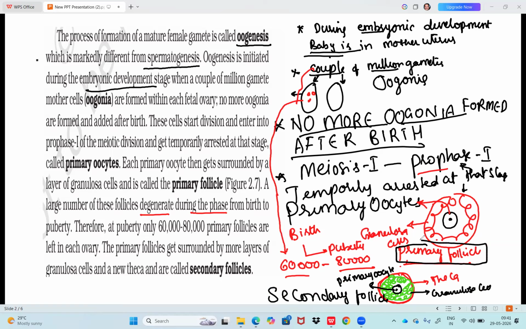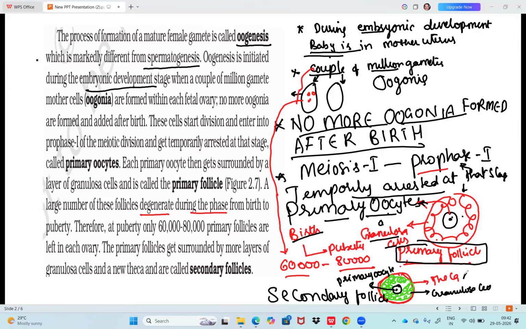On this page we learned about the primary follicle. What are its properties? There is a primary oocyte in the center, temporarily arrested at meiosis 1 prophase 1, and no more oogonia after birth. The primary follicle has a primary oocyte at meiosis 1 prophase 1 and a single layer of granulosa cells. Only 60,000 to 80,000 primary follicles are left in each ovary, most having degenerated. Then the primary follicle turns into a secondary follicle.